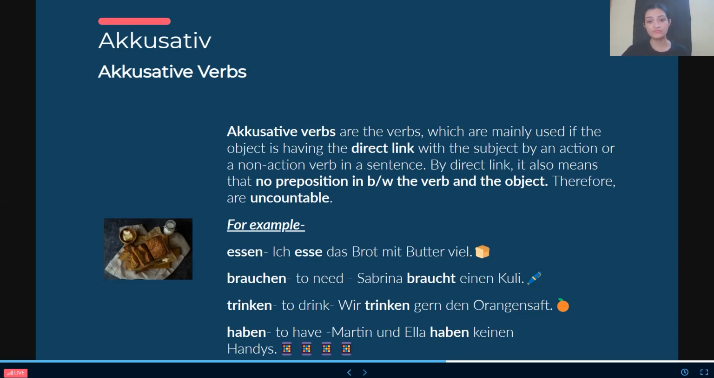Haben. Haben is to have. "Martin und Ella haben keine Handys." Sad. So Martin and Ella are having no phones, or they don't have any phones. So people, here haben will be accusative verb because Martin und Ella are nominative, keine Handys accusative. So in that case, haben will be accusative verb. Okay.